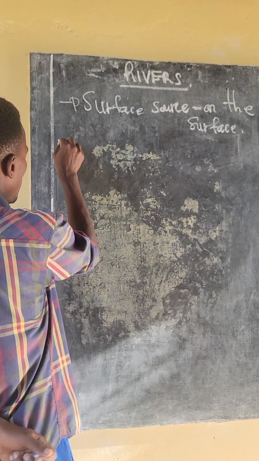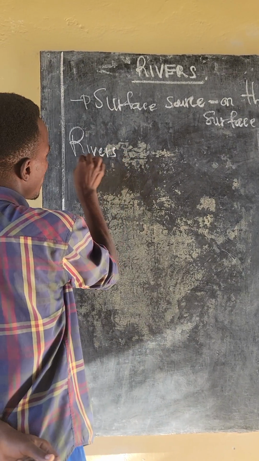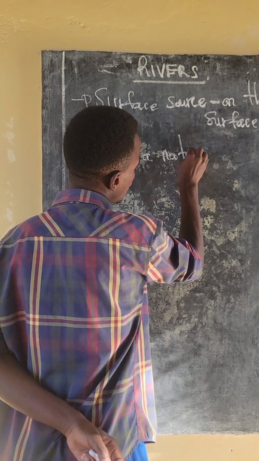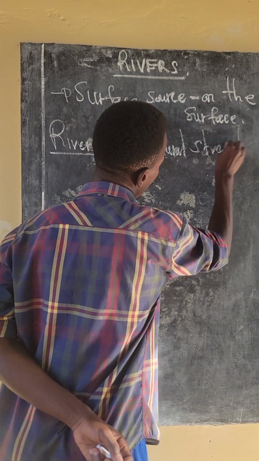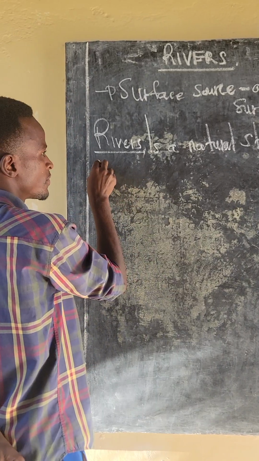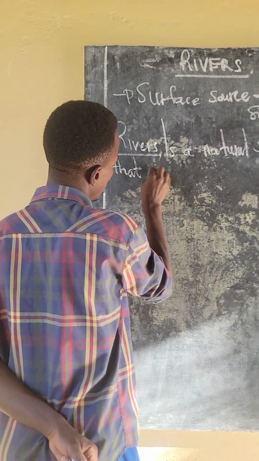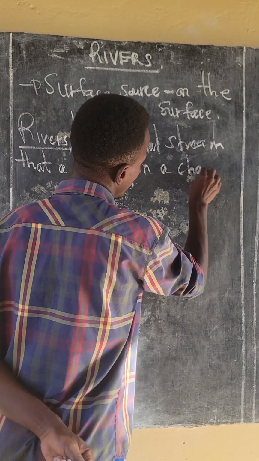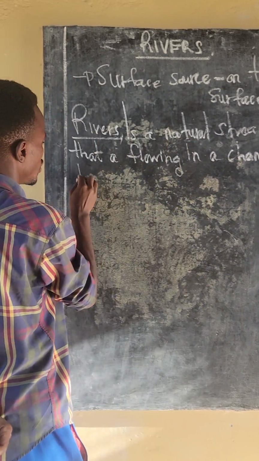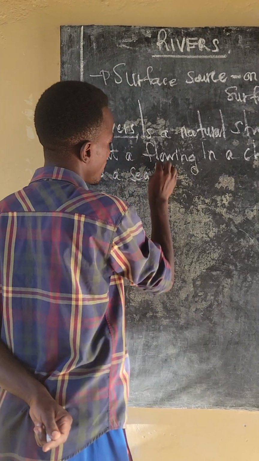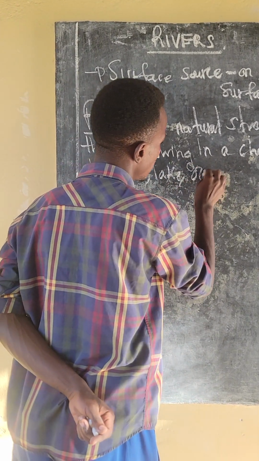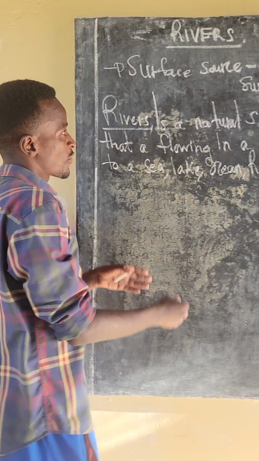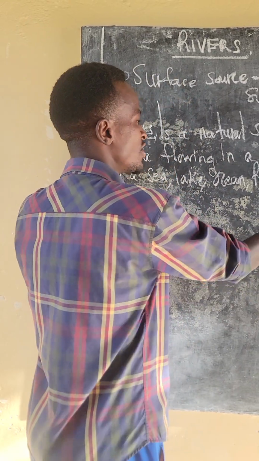So, what is the meaning of the term river? If someone asks you, what is the meaning of the term river? River is a natural stream flowing in a channel to a sea, lake, ocean, or river. Rivers sometimes tend to flow from a river to another river, most large rivers.